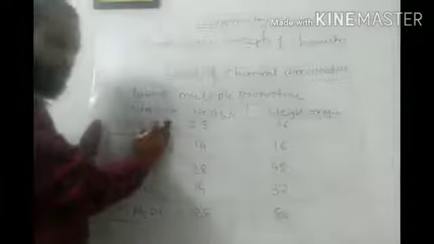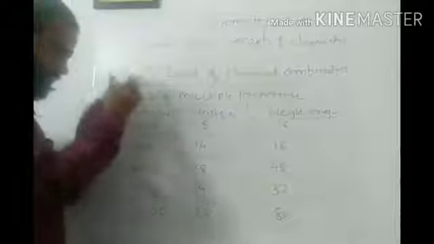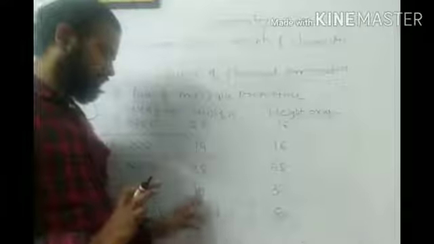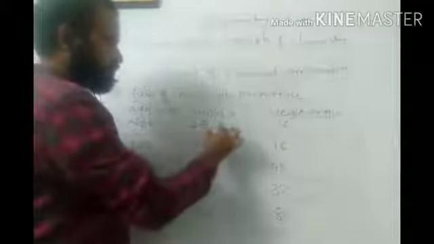According to the law, when I combine the elements nitrogen and oxygen, I get two or more compounds, here 5 oxides of nitrogen. Now the mass of the first element is kept constant. Let us say 14 is the constant mass. To convert 28 to 14, I have to divide it by 2, and here also I divide by 2.